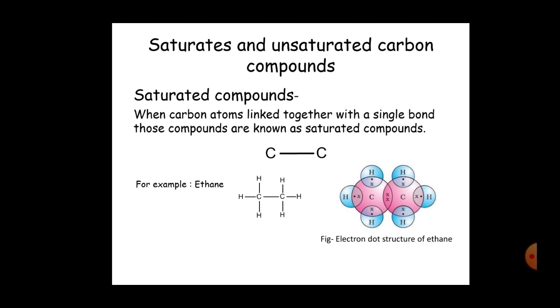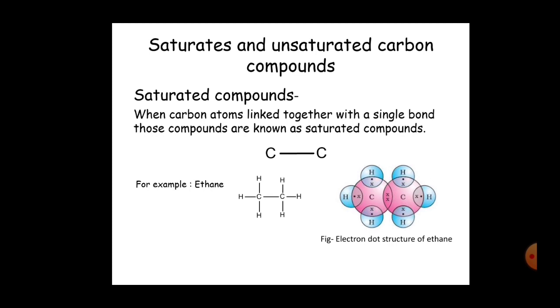Now we will study about saturated and unsaturated carbon compounds. Carbon has a property which is very unique in nature. Carbon can form single bond with another carbon atom. Again, carbon can form double bond and triple bond with another carbon atom.